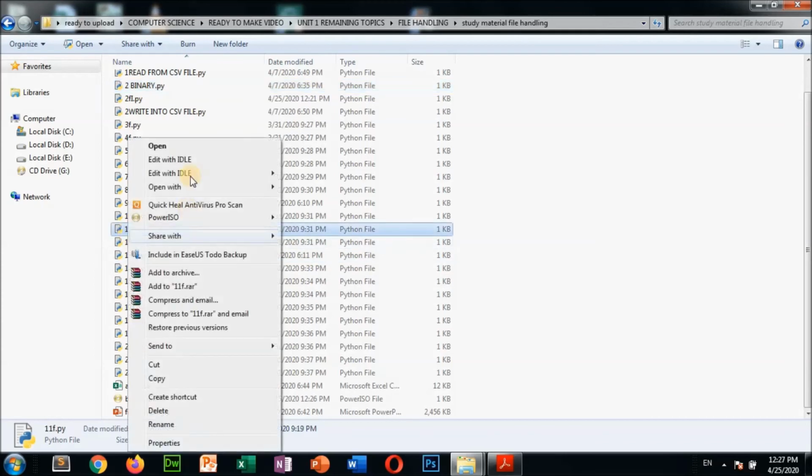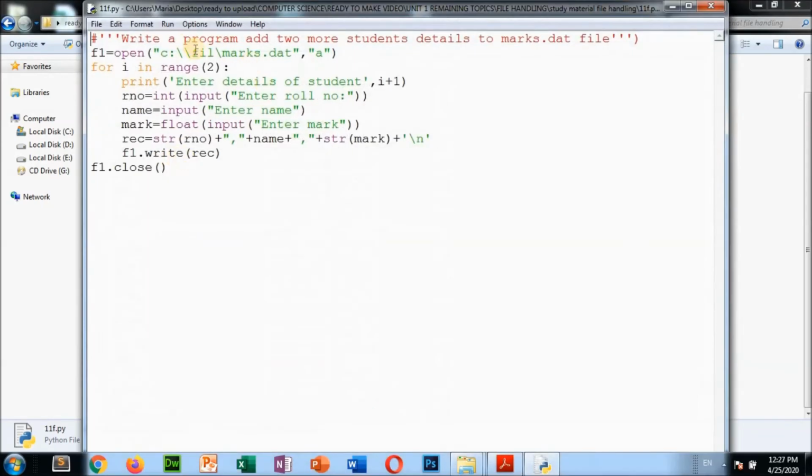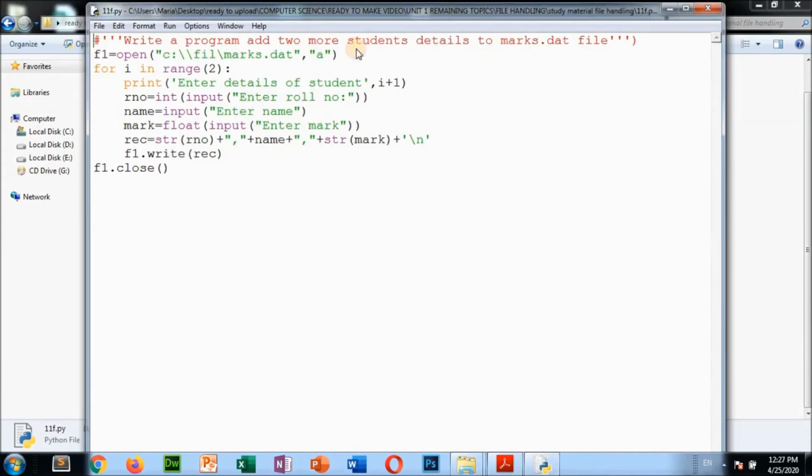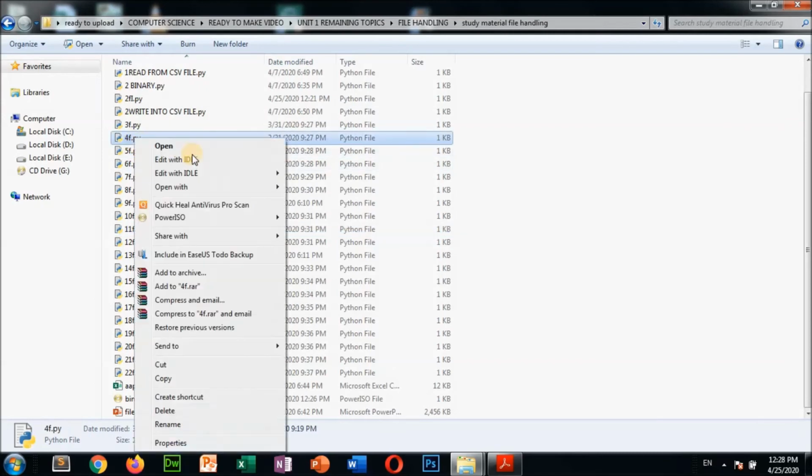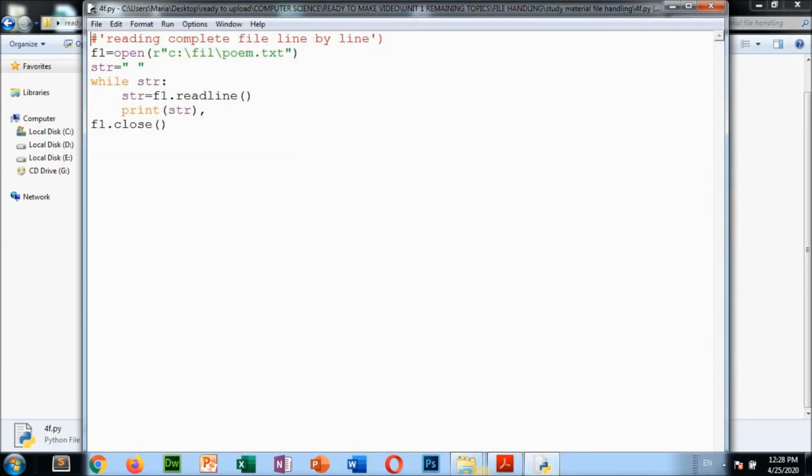So I'm going to just open 11, just what is there. See, write a program to add 2 more students' details into marks.dat file. Okay, wait, we have to go serially. Now 5, what is there?